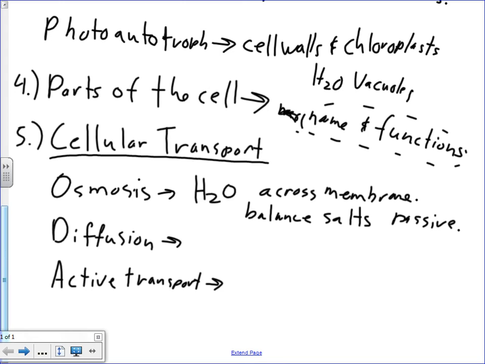All right, diffusion. High to low, it should be spelled like that. And where does that happen? In the cell, or anywhere, really. It happens even in the air, but we'll say intracellular, that means within the cell. What can it transport?